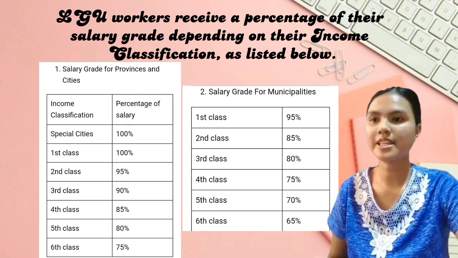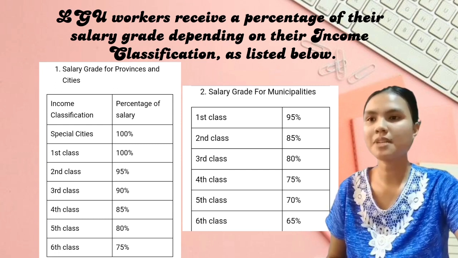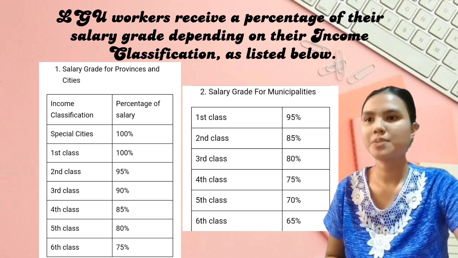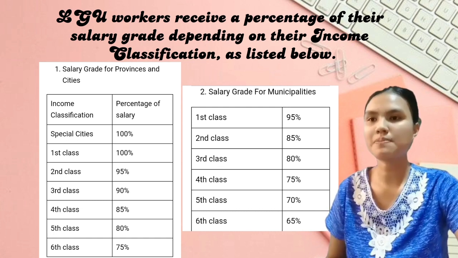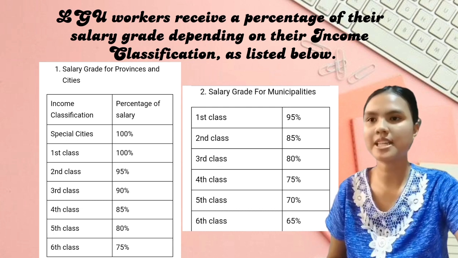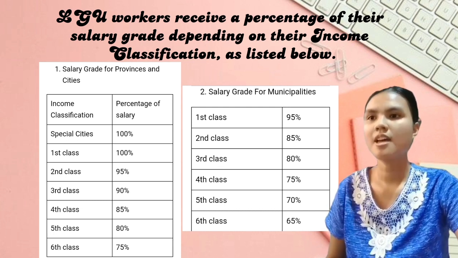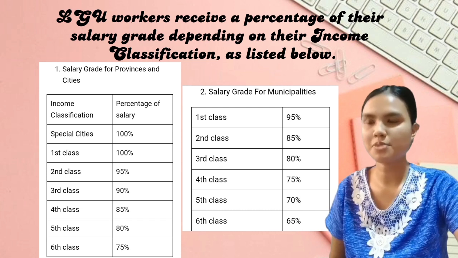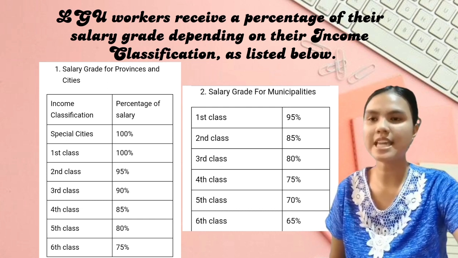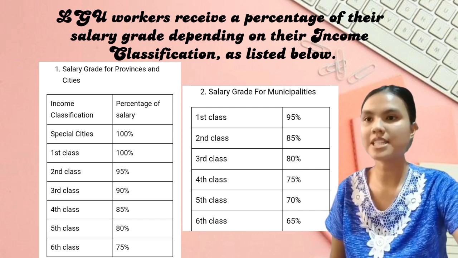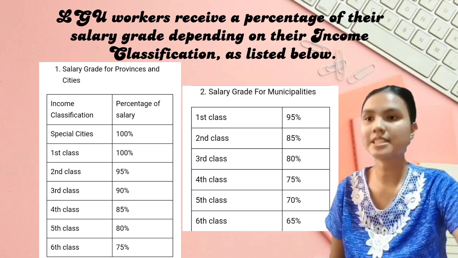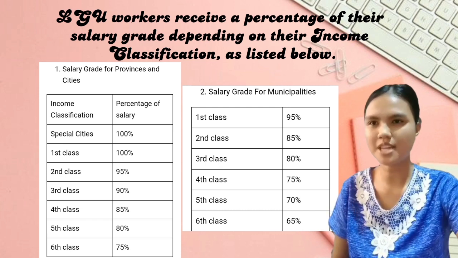So here is the list of salary grades for provinces and cities, income classification and their percentage of salary. Special cities is 100%, first class is 100%, second class is 95%, third class is 90%, fourth class is 85%, fifth class 80%, and sixth class is 75%.